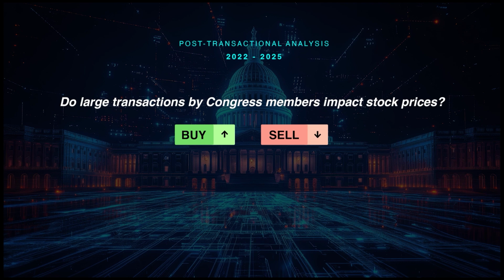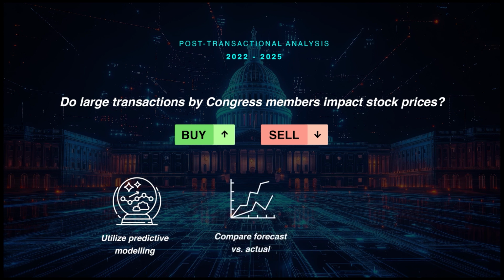This analysis will utilize predictive modeling to compare actual stock price movements against expected trends based on similar stocks, helping us identify any significant deviations that could indicate the effects of congressional trading actions.